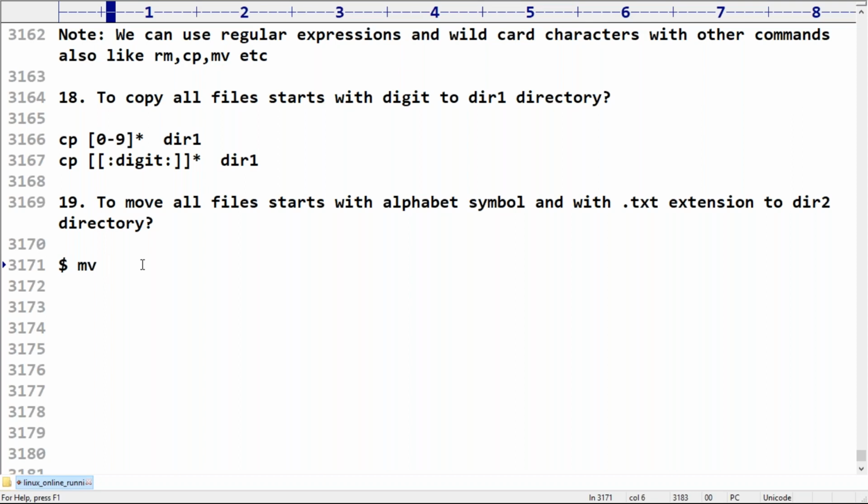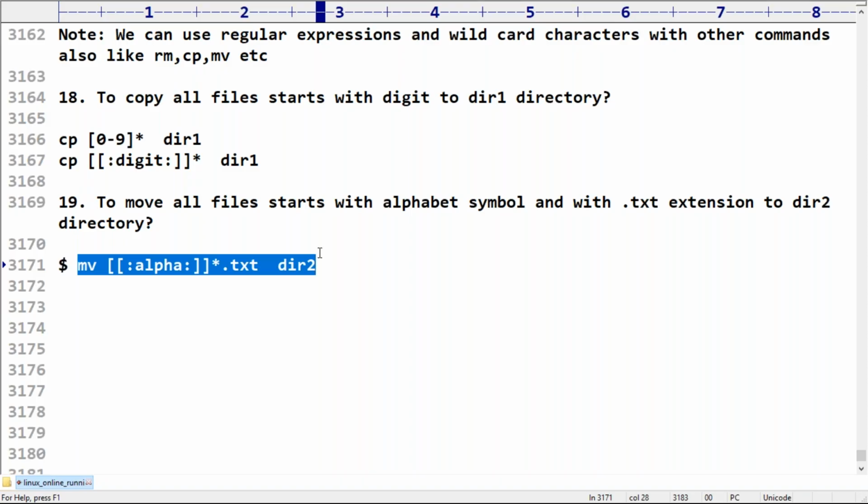Starts with an alphabet symbol, so what I have to take is [[:alpha:]], starting with an alphabet symbol, then any number of characters, but compulsorily at last with .txt, so star.txt, to dir2. Please confirm. Anyone feeling doubt about this? Please respond. Anyone having a doubt about this?